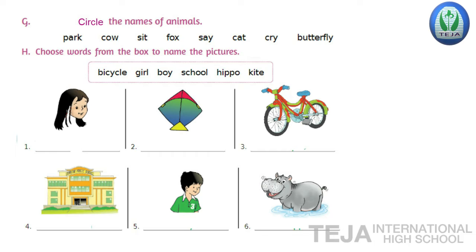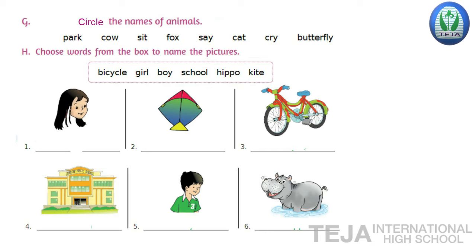Come on. Pick out the names of the animals from these words, children. It's cow, the second word. Fourth word, fox. And sixth, cat. And the last, eighth word is butterfly. Cow, fox, cat, butterfly. These are the names of animals. They are called nouns.